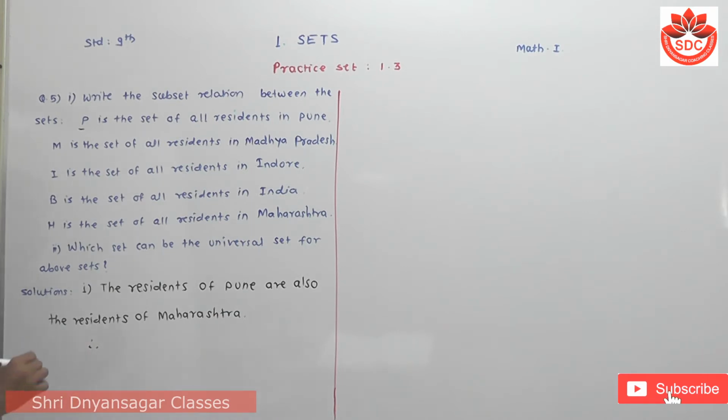Therefore, P is a subset of Maharashtra, that means P is a subset of H.